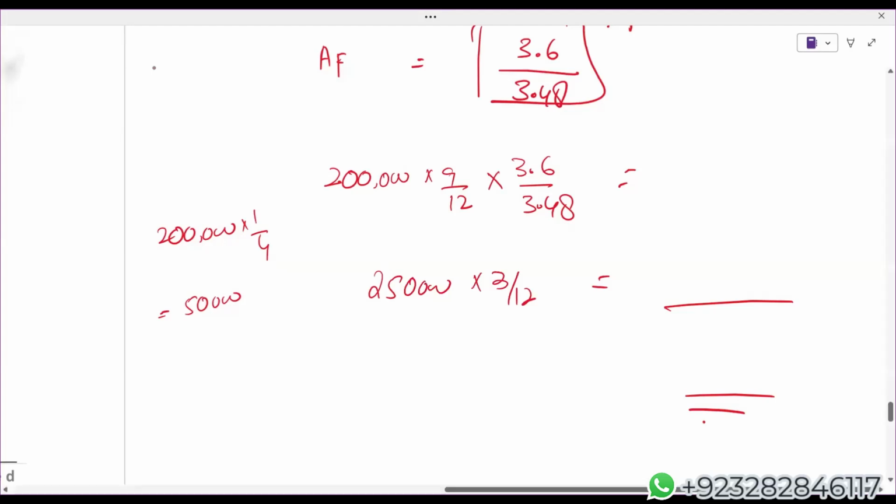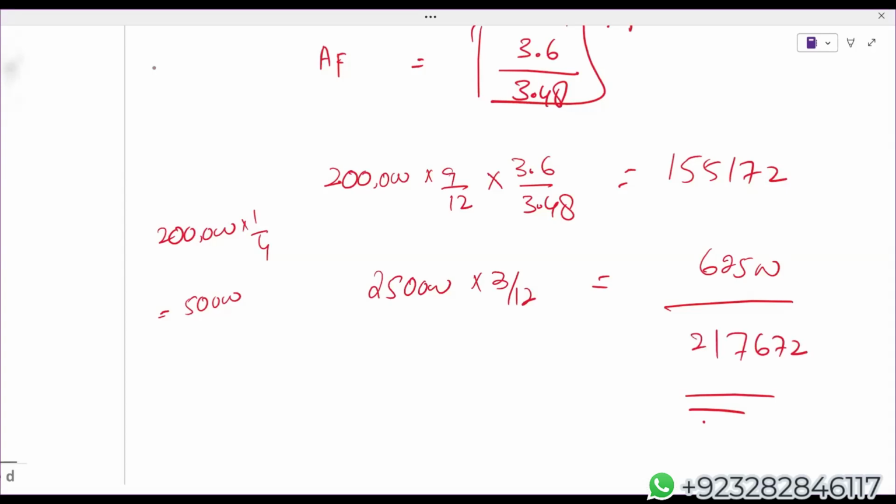Let's see the weighted average: 2 lakh, 9 upon 12, multiplied by 3.6 divided by 3.48. Students, I'm getting 1 lakh 55,172. 2 lakh 50 are the number of shares after the right issue, so 62,500. So here comes the weighted average ordinary shares: 2,17,672.